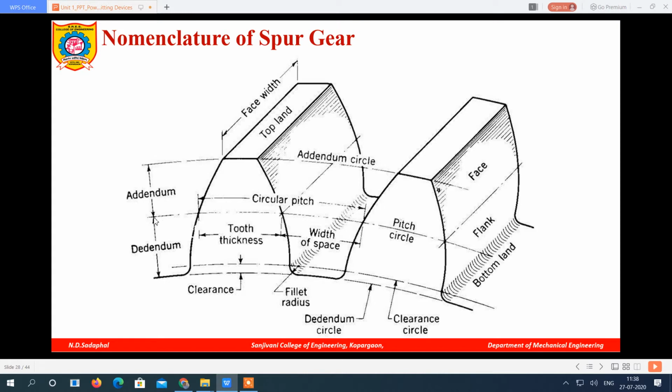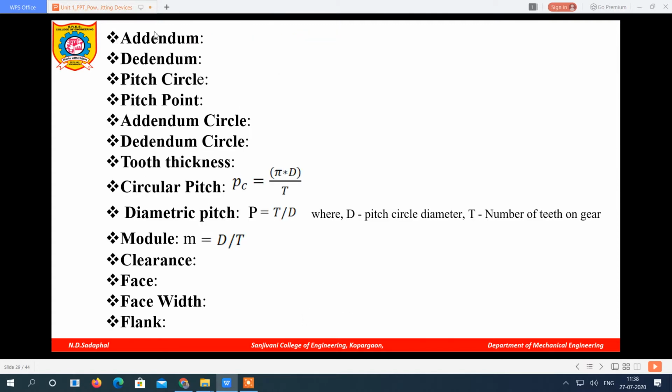The radial distance from the pitch circle to the addendum circle, or from the pitch circle to the top of the teeth, is called the addendum. And the radial distance from the pitch circle to the bottom of the teeth, or from the dedendum circle to the pitch circle, is called the dedendum distance. So these two points are clear: addendum distance and dedendum distance.